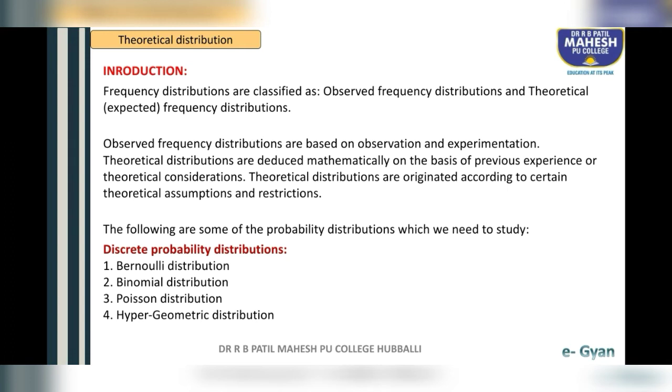Okay, students, how many distributions do we have in total? In this chapter we are going to study a total of 7 distributions. In that, how many discrete probability distributions do we have?